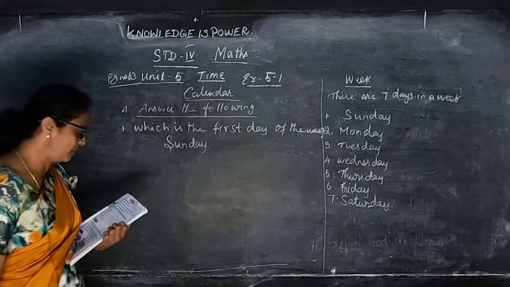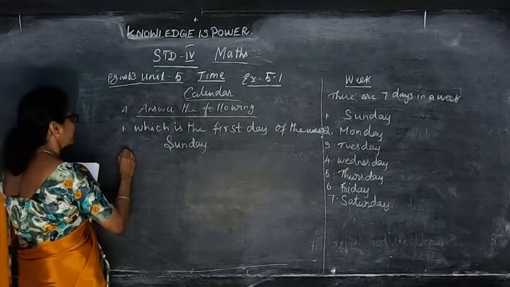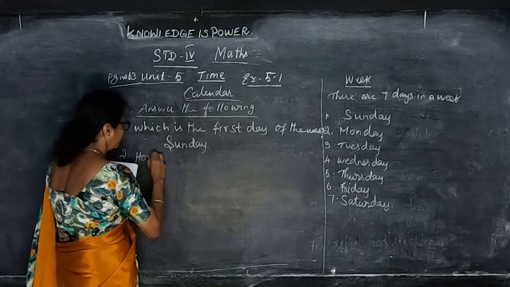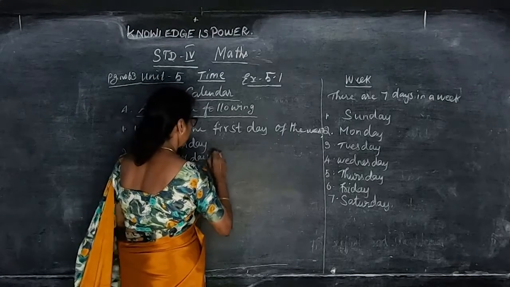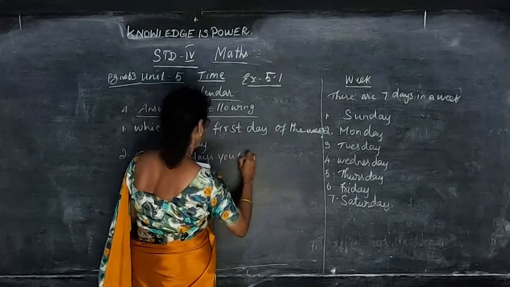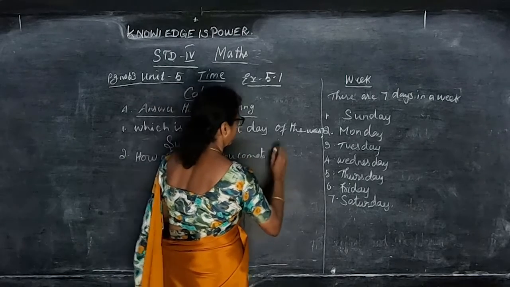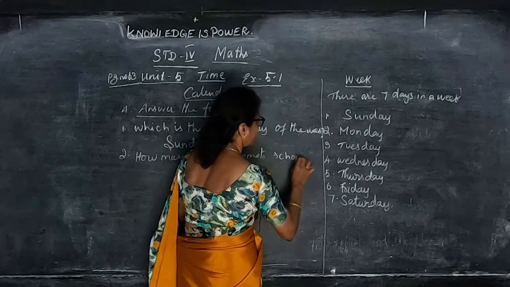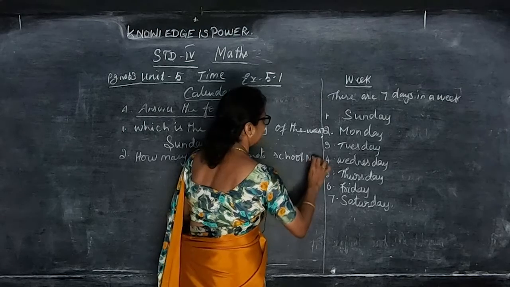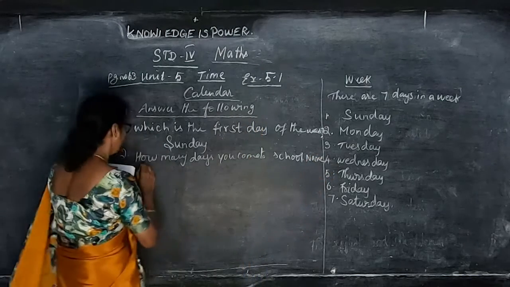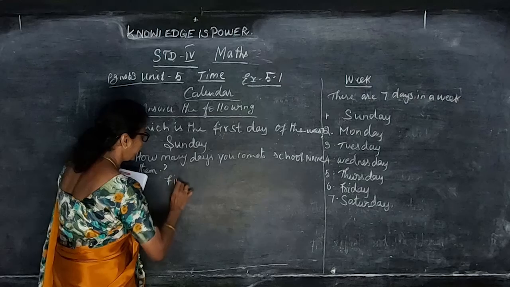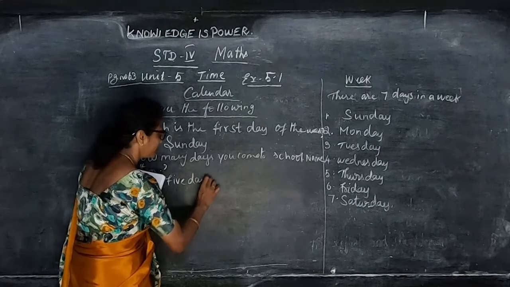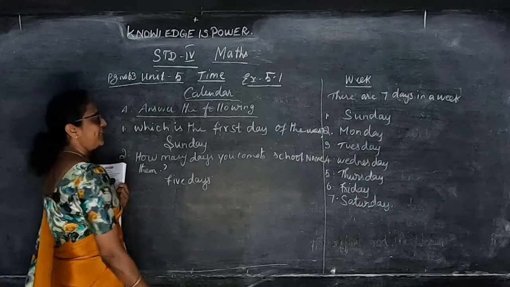Next one, how many days do you come to school in a week? How many days are you coming? You are coming to school 5 days. 5 days, and name them.